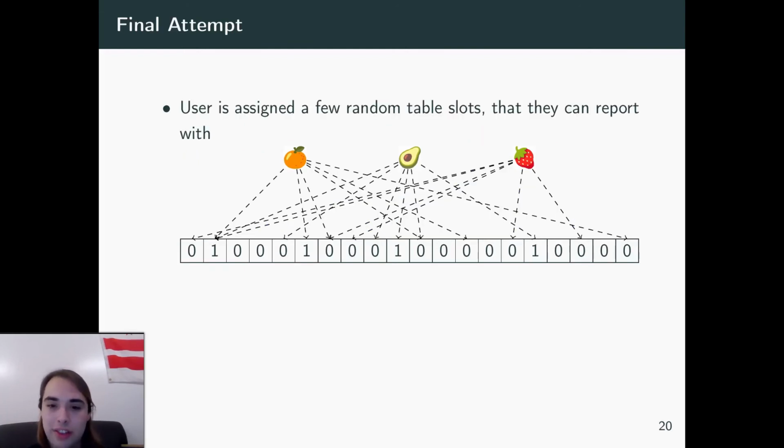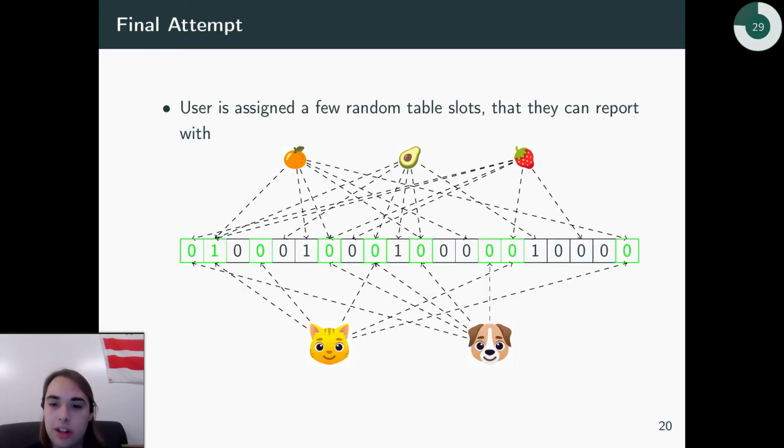Well, this brings us to the final attempt and the actual version of FACTS and the collaborative counting Bloom filter that we have, which is that users, just like the messages, are assigned their own subset of the slots that they can report to. So instead of being able to flip any bit, they'll end up being only able to flip around 1 bit per message on average. So what that means is that they can only complain once on a message. So now we're back to being able to have that, well, we need to reach a threshold before something actually is moderated, which is great.